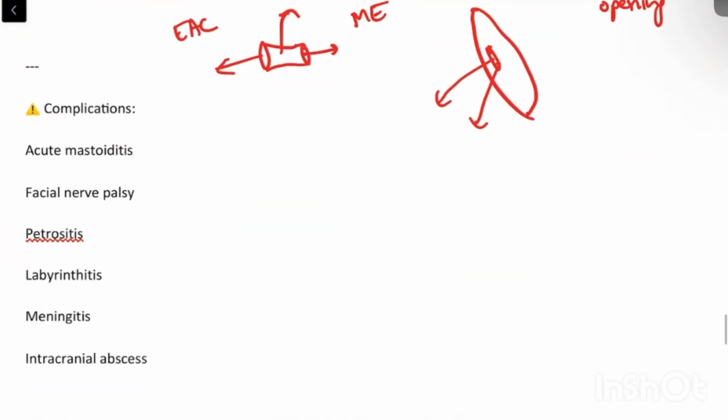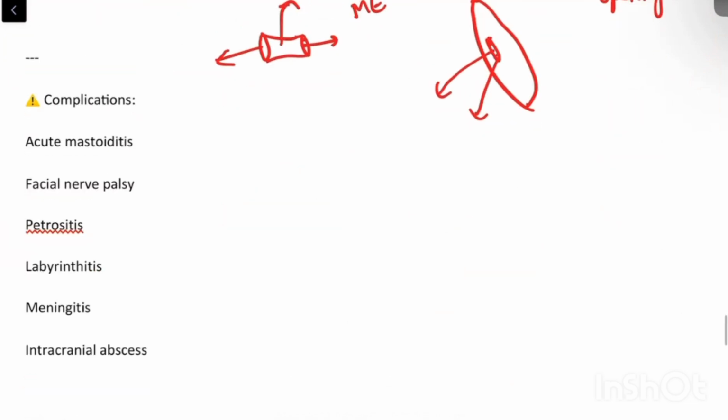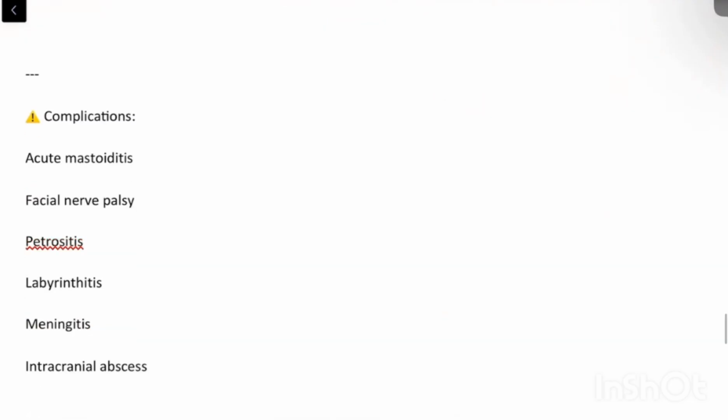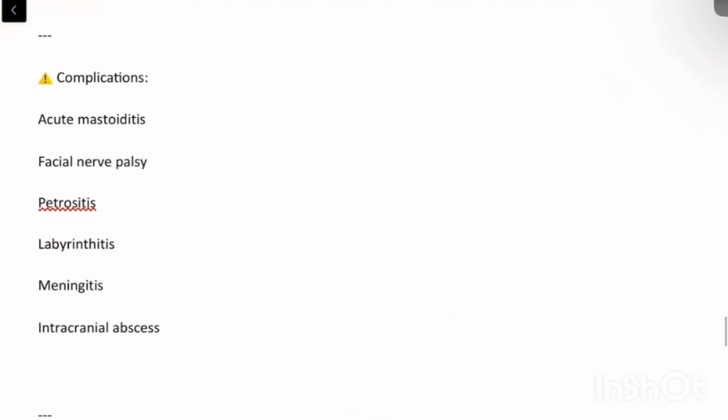What are the complications? What happens if we don't treat this condition of ASOM? If ASOM is left untreated, it will lead to CSOM, that is chronic suppurative otitis media. So also, other than that, it can cause acute mastoiditis, just like we discussed. Facial nerve palsy can happen, petrositis can happen, labyrinthitis.